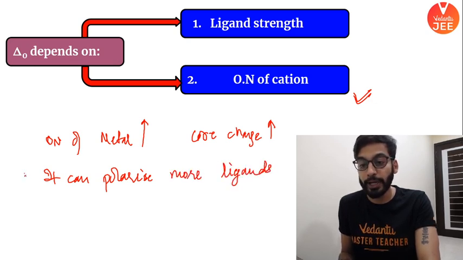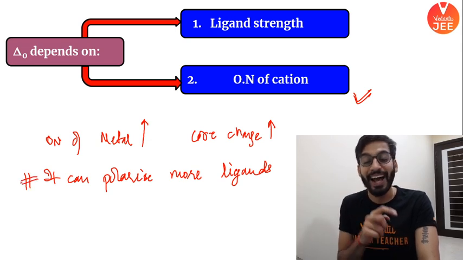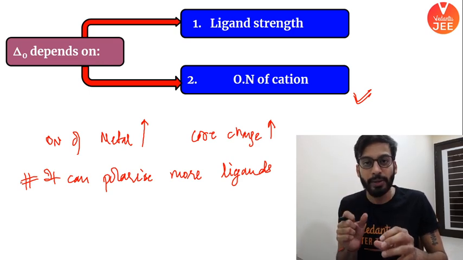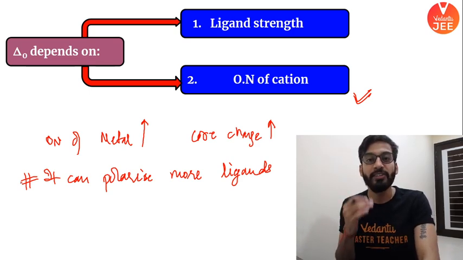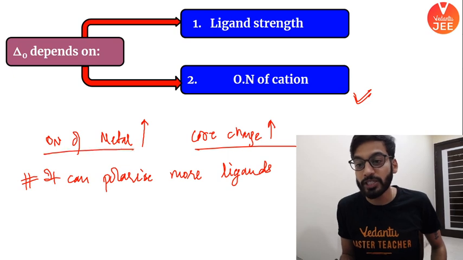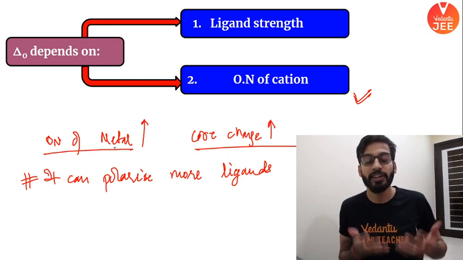If it polarizes more ligands, they will come near the metal ion and undergo massive repulsion. As a result, splitting would increase. So core charge increases when the oxidation number of the metal ion increases.